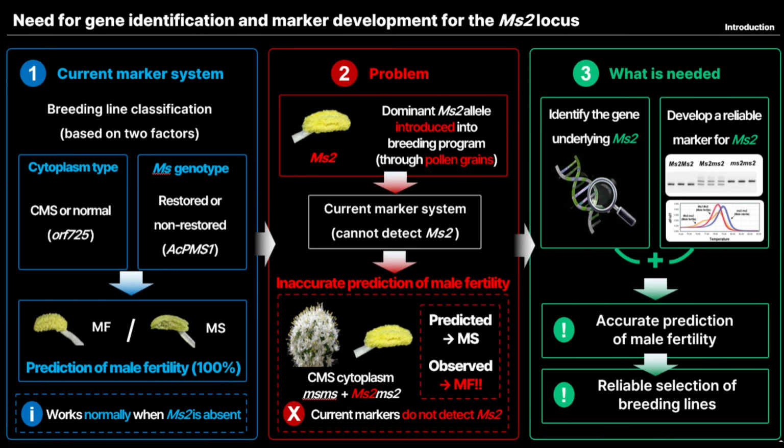Using the published onion genome, we physically mapped the 20 MS2 linked markers developed in our previous study. Perfect collinearity was observed between the linkage map and the physical map. Therefore, the genomic region harboring MS2 was narrowed down to a 12.5 megabase interval. However, this interval was still too large, so further narrowing was required.